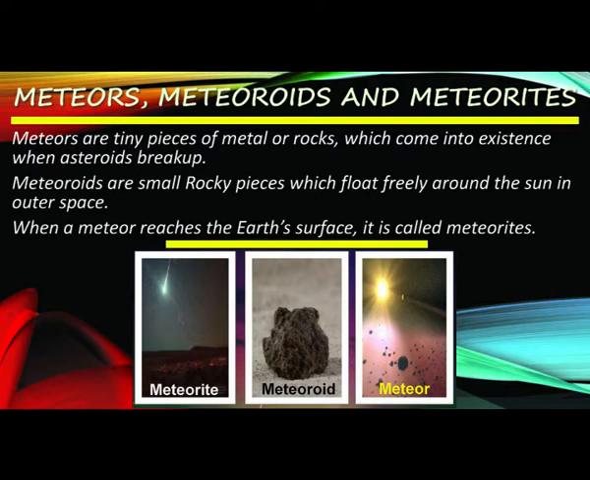When these objects fall on the Earth's surface, they are called meteorites. Large meteorites can cause huge craters when they fall on the Earth and other planets. Meteoroids are small rocky pieces which float freely around the sun in outer space. Hope you all have understood the difference between meteors, meteoroids and meteorites.